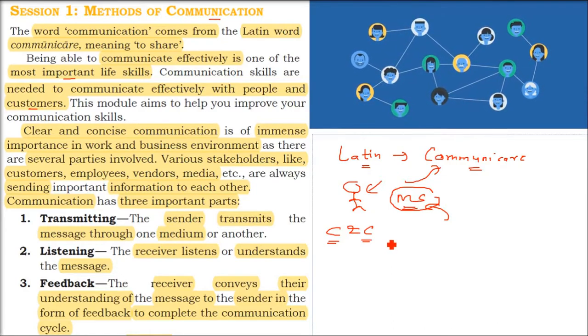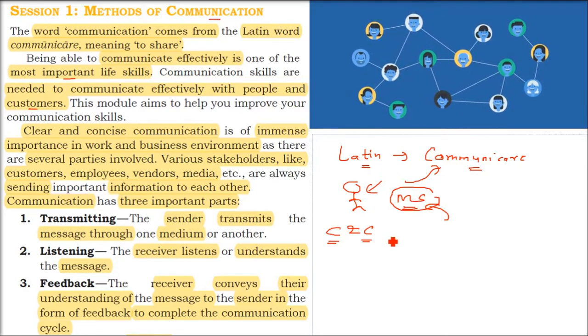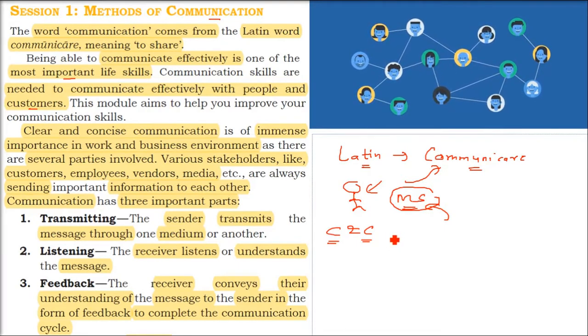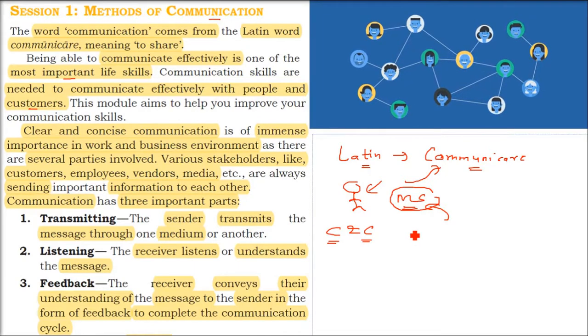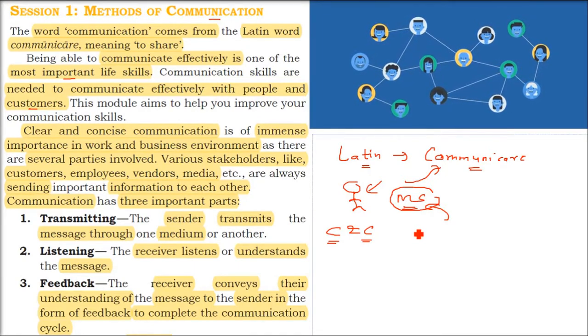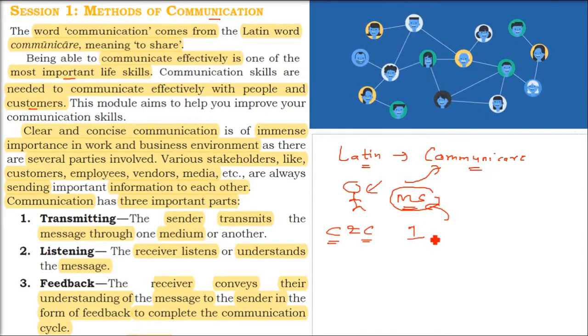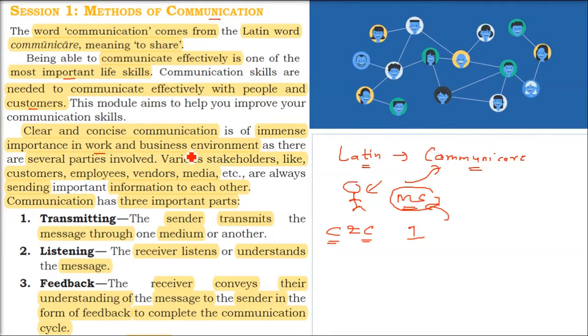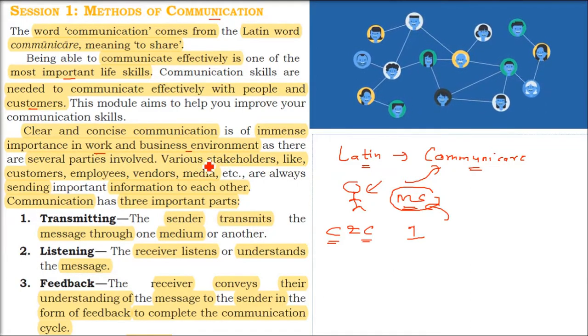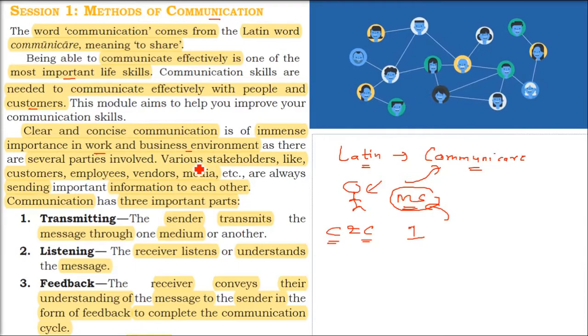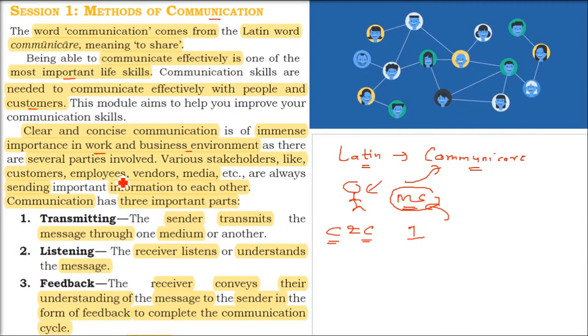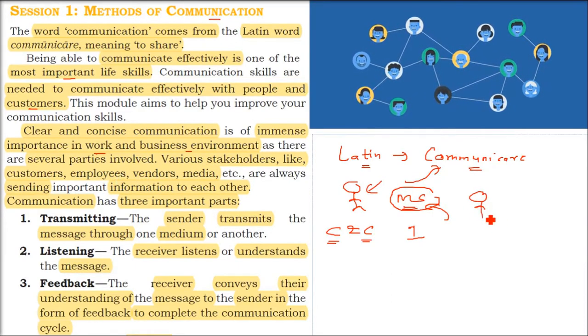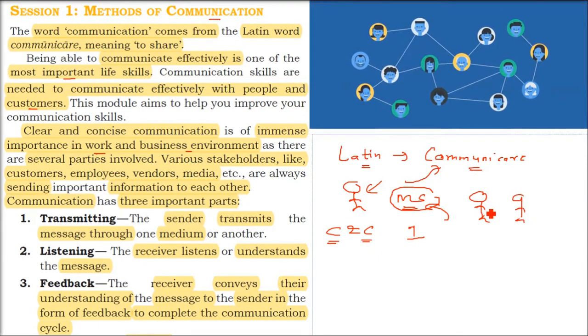because either at work or in business, you cannot write an essay or tell a story. You just have to be very clear, very concise. That is, in a paragraph, whatever is there, you need the skill to say it in a few words or a sentence. Because there are multiple parties involved, the various stakeholders.